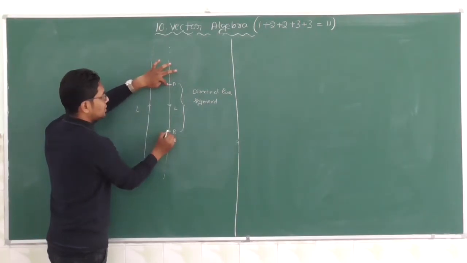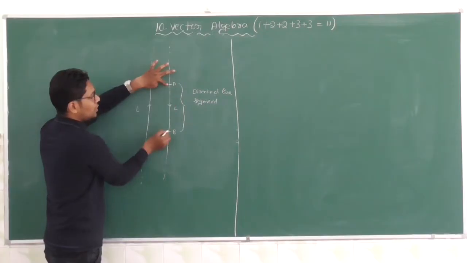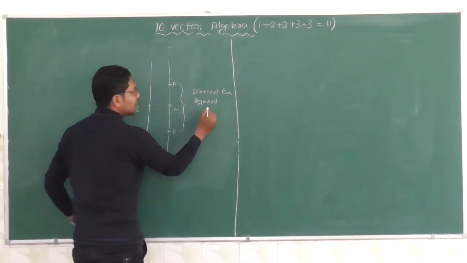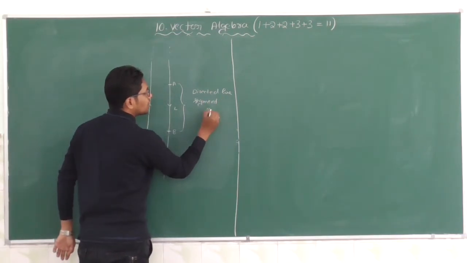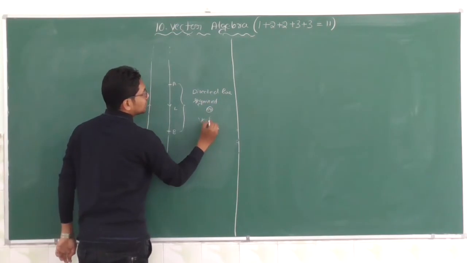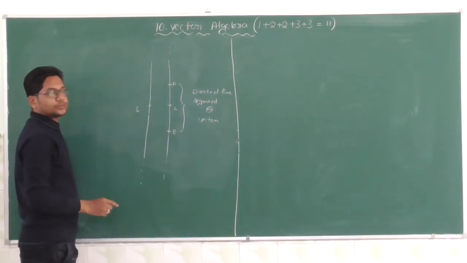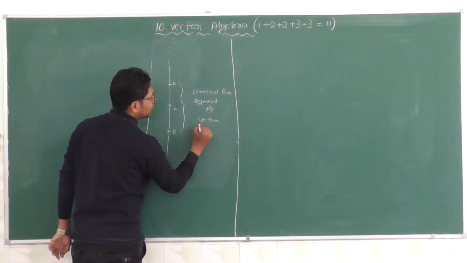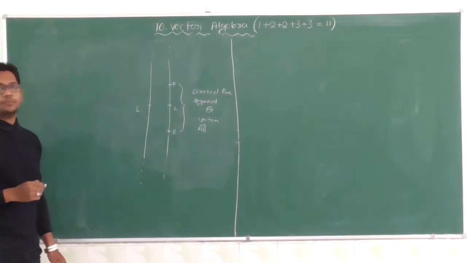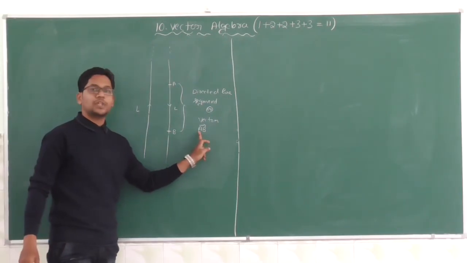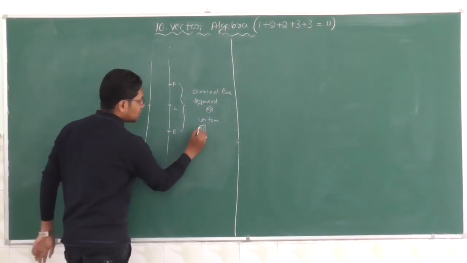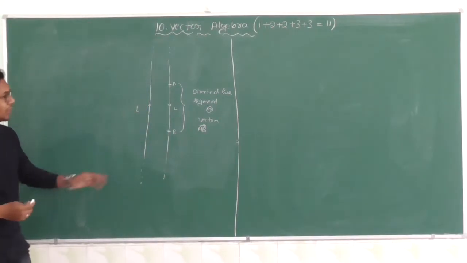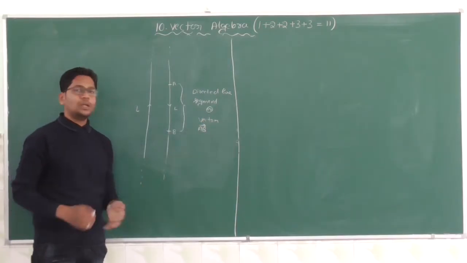A to B line segment has magnitude and also direction. Then a directed line segment is called a vector. A vector AB. So it is a representation of the vector AB.